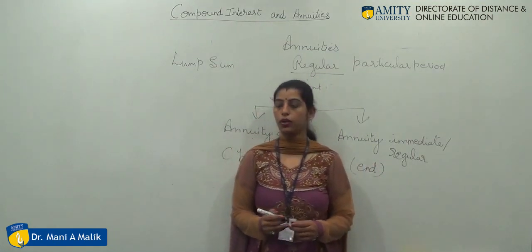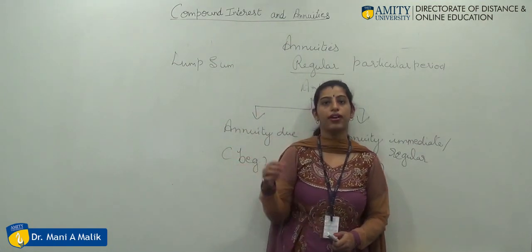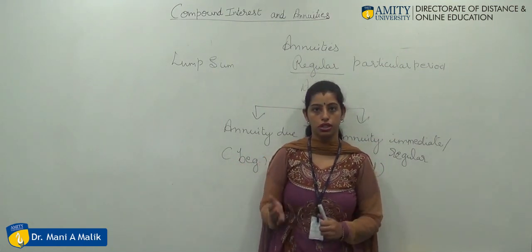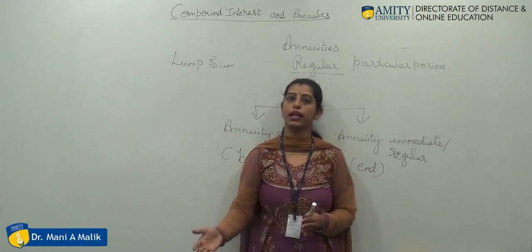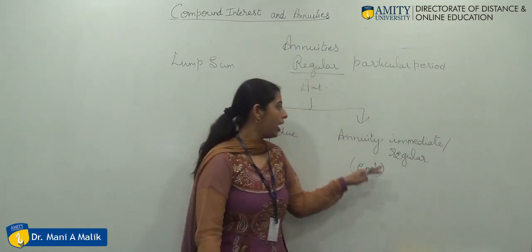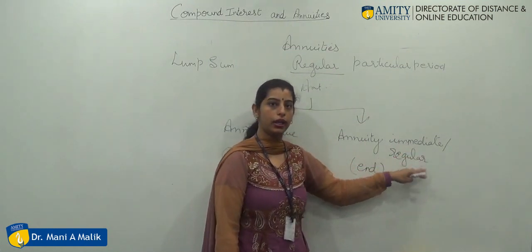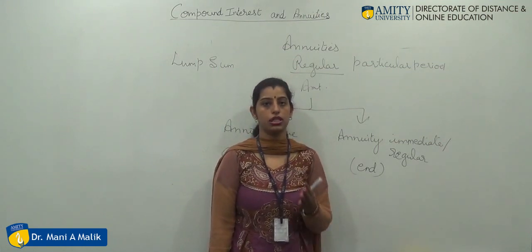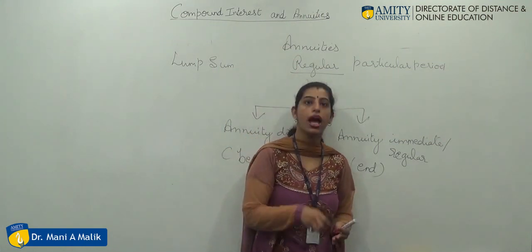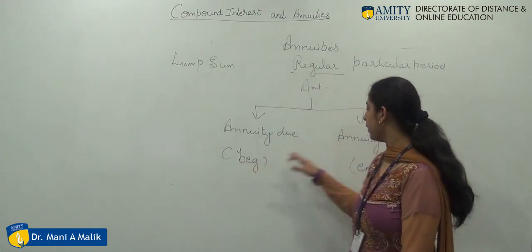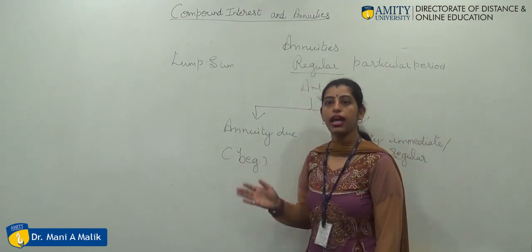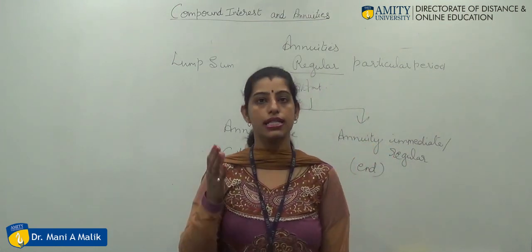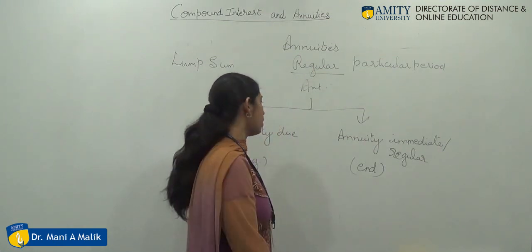Now when I'm talking about annuity due, that is the very first part. For example, on the first of every month the amount is due and that is paid. This is annuity due, which will be due at the first of the month but paid at the end of the particular time period. In the case of annuity immediate or annuity regular, the amount due will be paid at that particular time period only. There is no gap between the amount which is due and paid later on. That's why the words beginning and end are associated with it. If the amount is paid at the beginning of every month, every year, or every starting period of the time, that is termed as your annuity due.